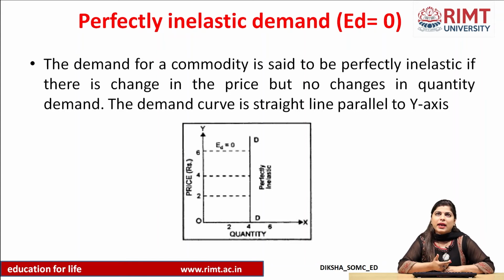Another example I can give you is salt. What happens in case the price of salt increases? Do we consume it less? Certainly not. And what happens in case the price of salt decreases? Do you consume it more? Certainly not. So all those goods which are not avoidable, which are general use in nature, generally come under this category of perfectly inelastic demand.